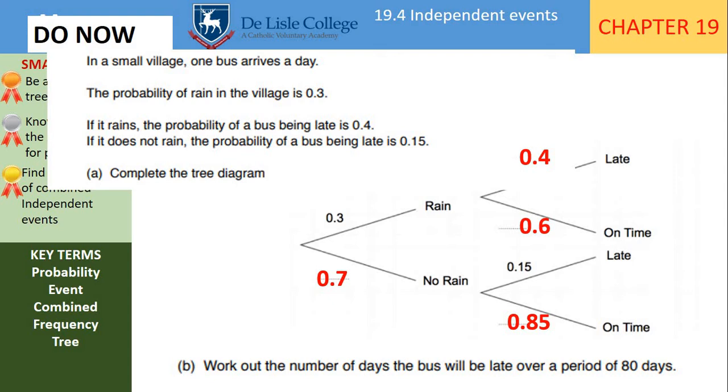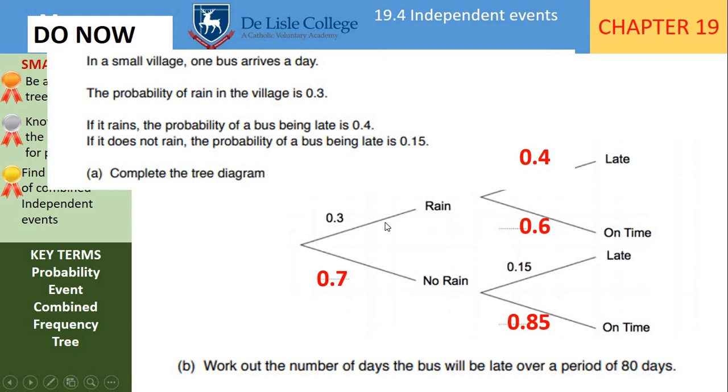Part B, work out the number of days the bus will be late over a period of 80 days. Now remember, an expectation of how many days it will be late will be the probability of it being late multiplied by the 80. So there are 2 occasions where the bus could be late. So it could either rain and the bus be late, or it could not rain and the bus be late. Remember, when we go across a tree diagram, we want this and this to happen, so we will multiply them together.